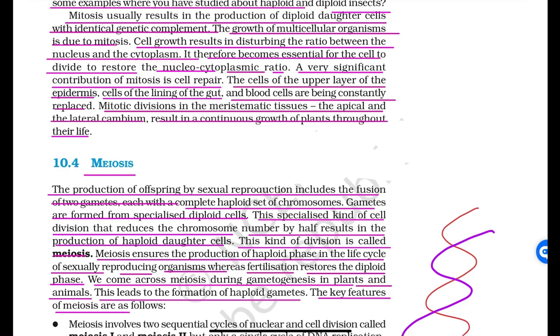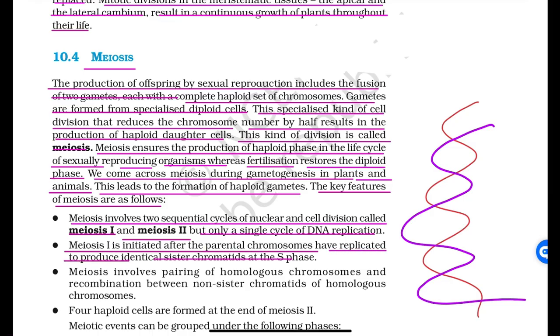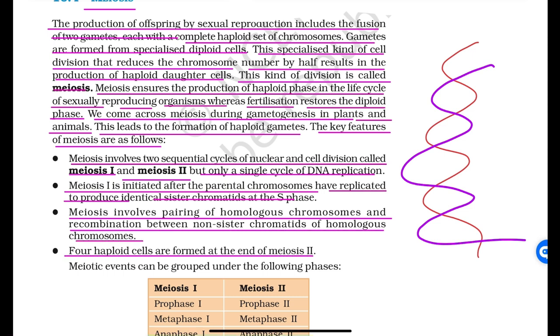The key features of meiosis are as follows. First, meiosis involves two sequential cycles of nuclear and cell division, called meiosis I and meiosis II, but only a single cycle of DNA replication. Second, meiosis I is initiated after the parental chromosomes have replicated to produce identical sister chromatids at the S phase. Third, meiosis involves pairing of homologous chromosomes and recombination between non-sister chromatids of homologous chromosomes. Four haploid cells are formed at the end of meiosis II.